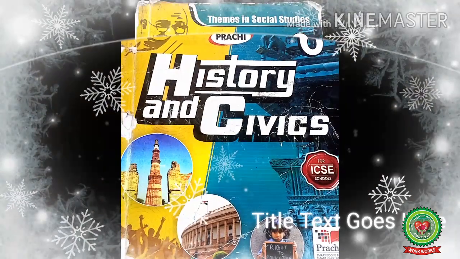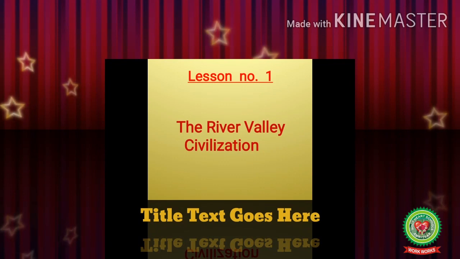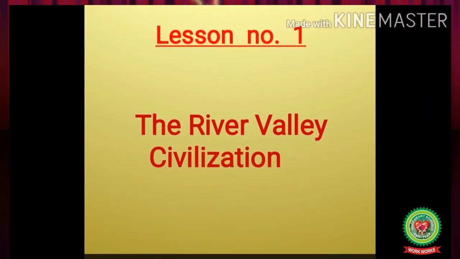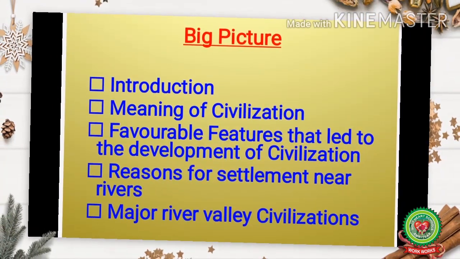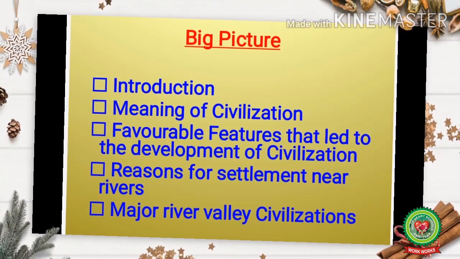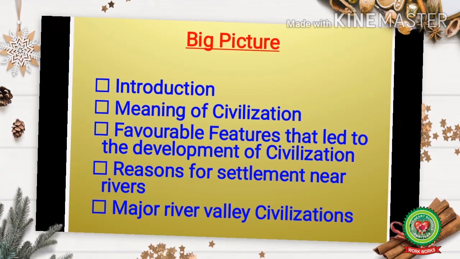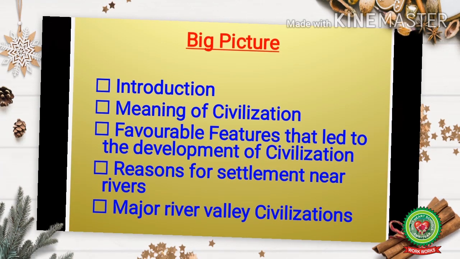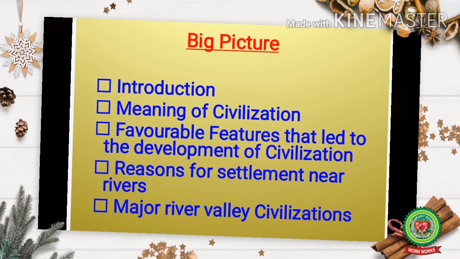Take out your book of history and civics. Today we are going to revise lesson number 1, the River Valley Civilization. Under this lesson, we will read the topics such as introduction, meaning of civilization, favorable features that led to the development of civilization, reasons for settlement near rivers, major river valley civilizations.